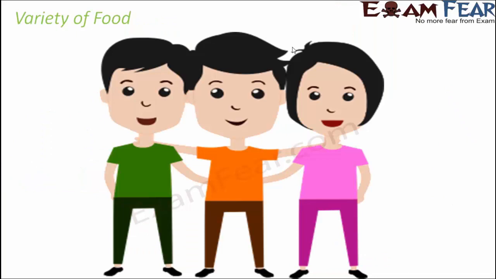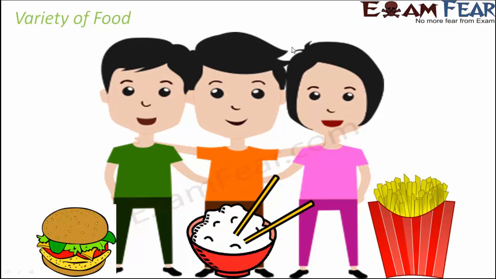So when we talk about food, it is very important to talk about the variety of food that we see. Have you ever observed that, let's say you are 3 friends, do you think that all of you have the same item in your lunch box? Not really. Maybe one of you has a bowl of rice, the other one has a burger, and the third one has a bunch of French fries. So all of you have different food items to eat. And why do you have different items? Because there is a huge variety of food available to us. Everybody, as per their own taste, as per their own convenience, eats different types of food.